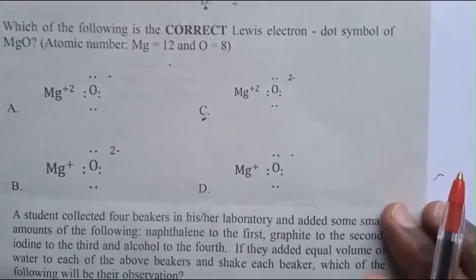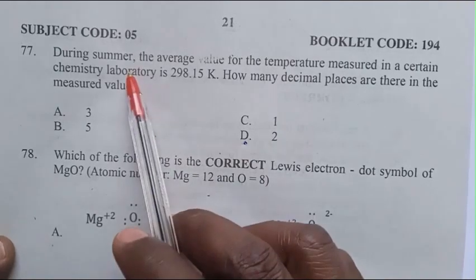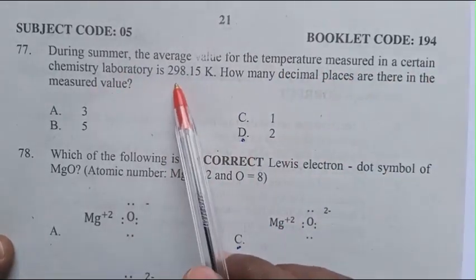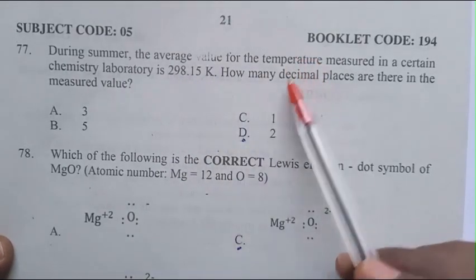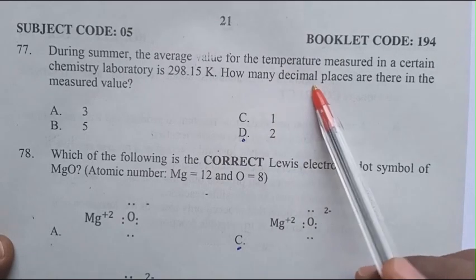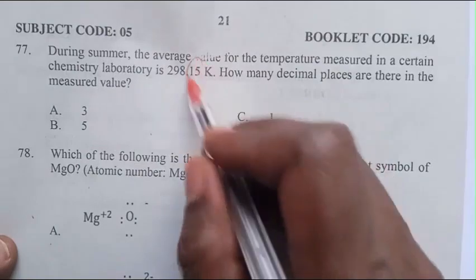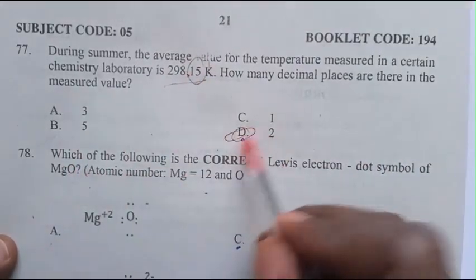Question number 77. During summer, the average value of temperature measured in a certain chemistry laboratory is 298.15 Kelvin. How many decimal places are there in the measured value? This is 2 decimal places. 2 decimal places is the answer.